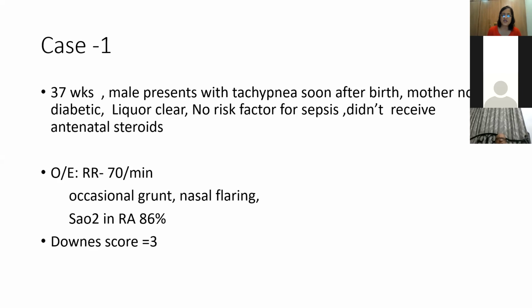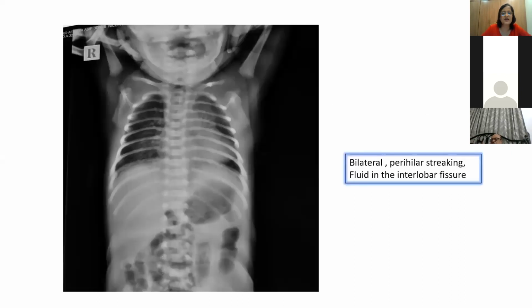On examination, the respiratory rate was 70 per minute, occasional grunt was there, there was nasal flaring, and saturation in room air was 86%. And the Downes score was 3. So Downes score is 3, respiratory rate is 70, not more than 80, so we can go for oxygen therapy. And this was the X-ray. So immediately an X-ray was done, and this shows bilateral perihilar streaking.